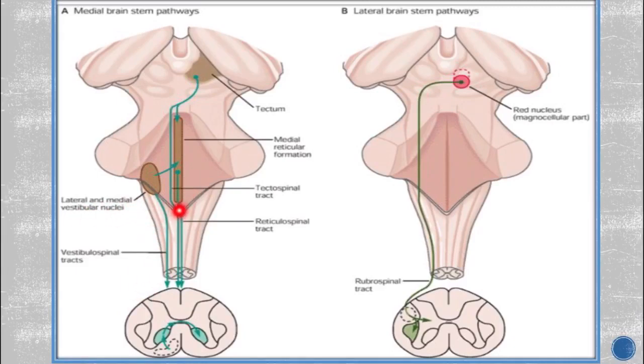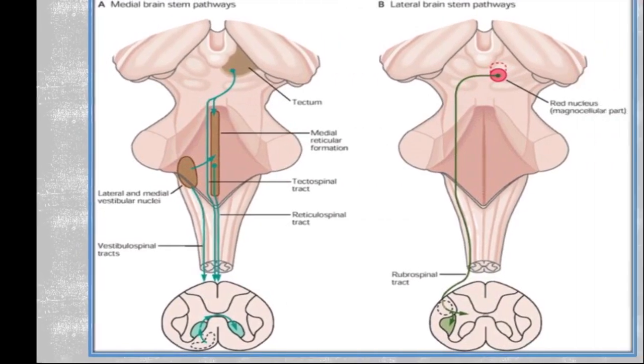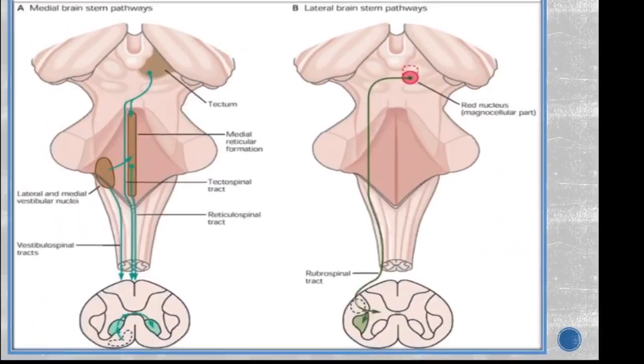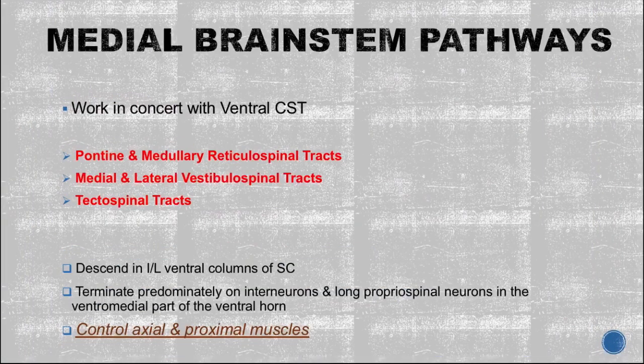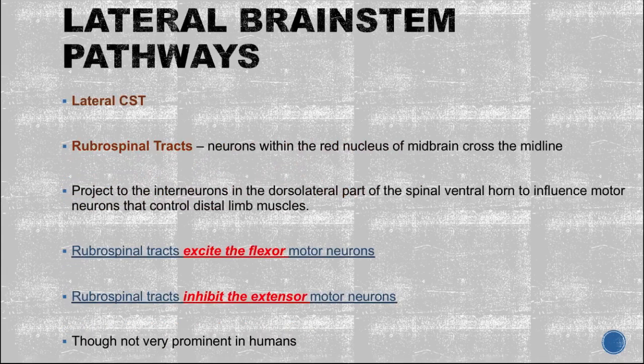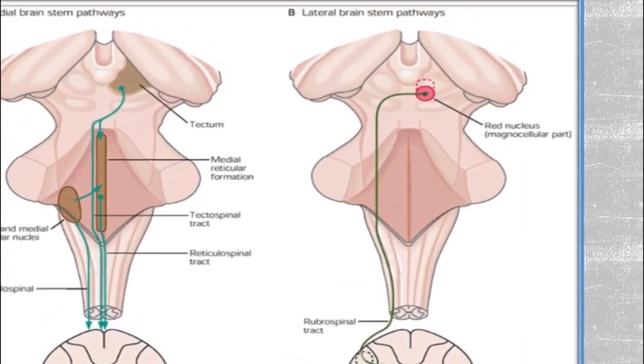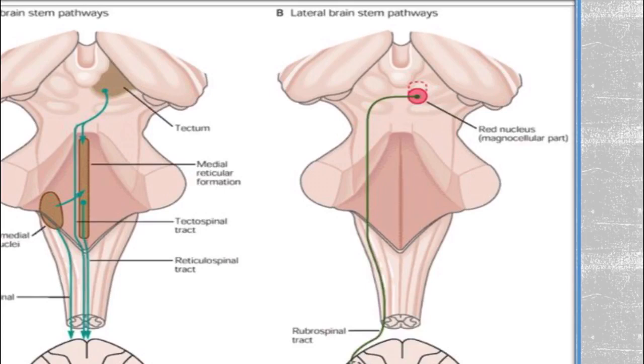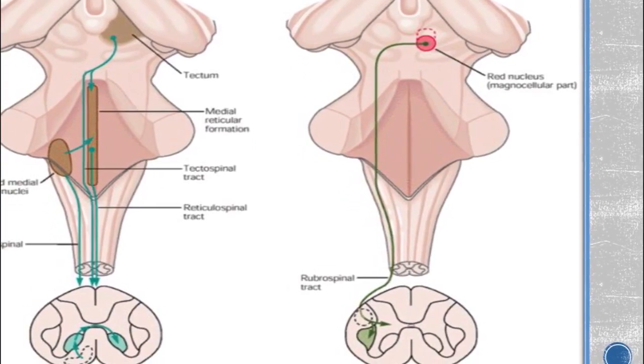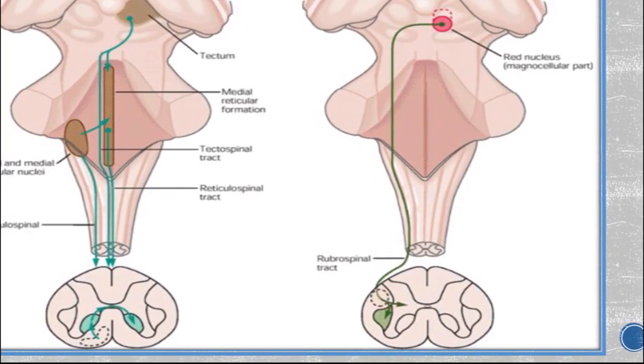This is coming from the tectum, the tectospinal tract, and the one which is coming from the reticular formation, these are the reticulospinal tracts. The reticulospinal tracts are again of two types, medial and lateral, or we can say the pontine and medullary reticulospinal tract. Okay. Similarly, now coming to this lateral brainstem pathway, this is from the red nucleus, the magnocellular part of the red nucleus, and then it crosses to the opposite side, and over here it ends in this lateral aspect. Okay, lateral aspect.